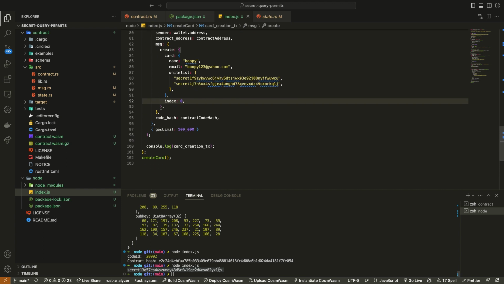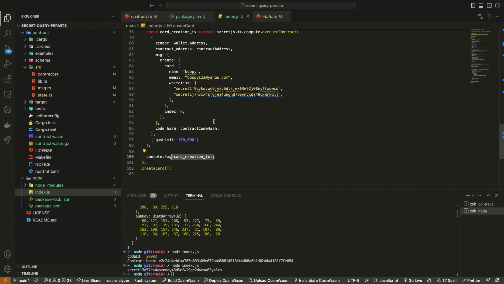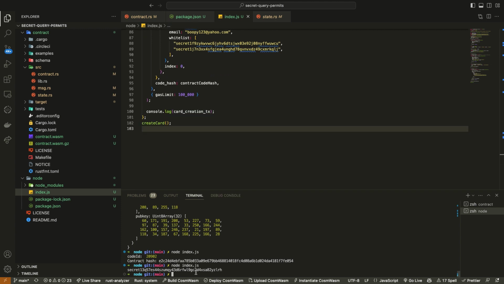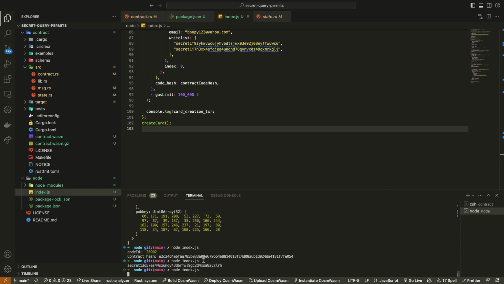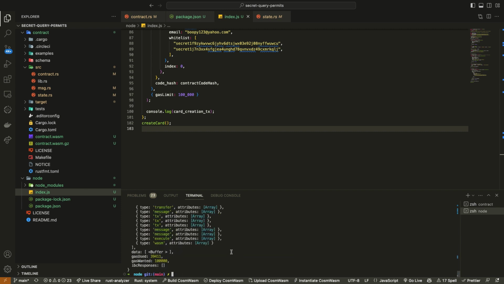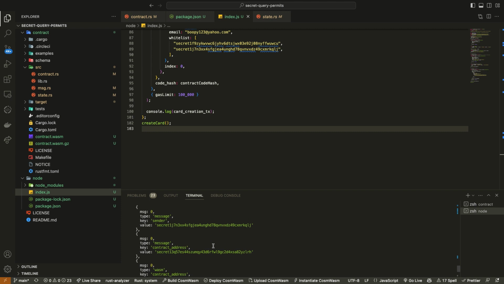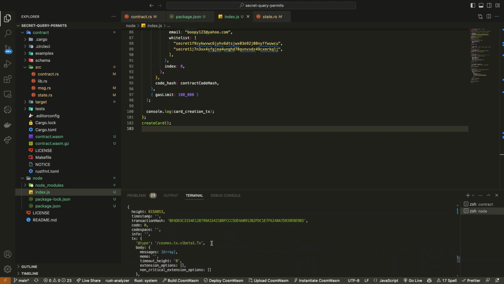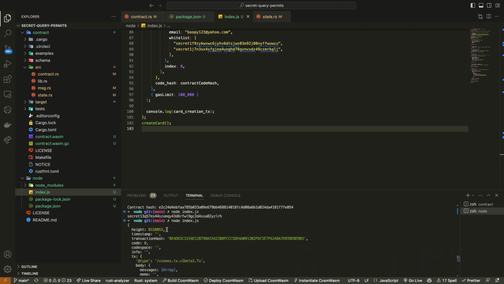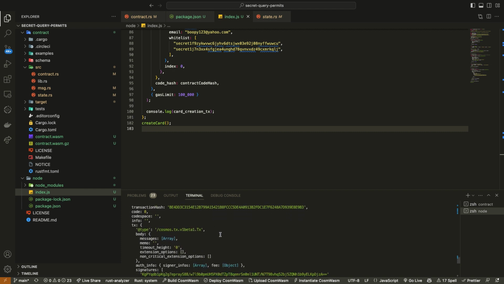I'm going to call create card, and it should just return a transaction log of this if it's successful. Cool. So this is all the information about this specific transaction we just called. This is all the information about just creating this card, right?